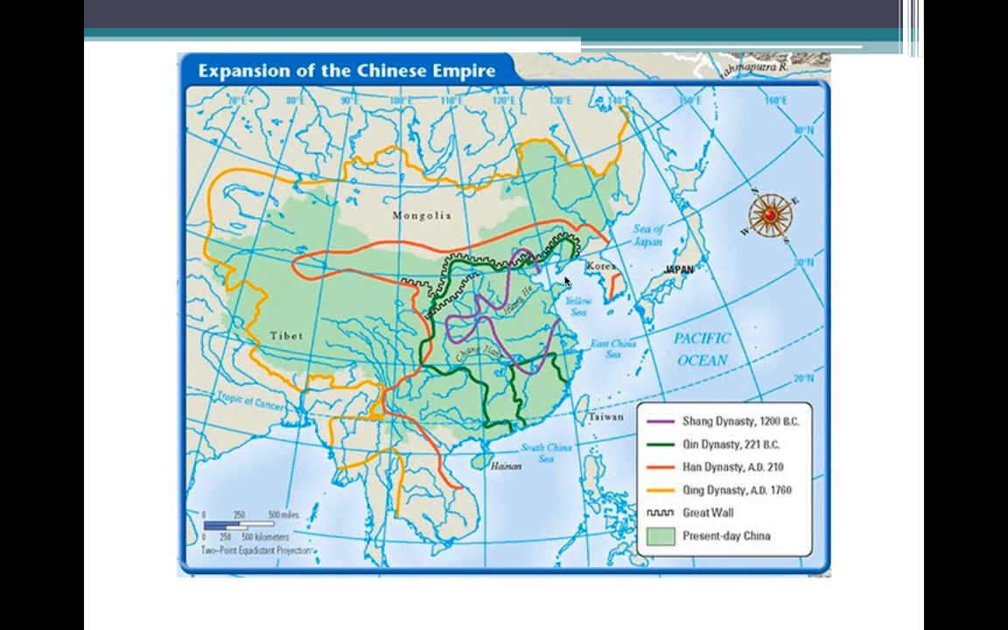So you can see here the first one, and then it spread out a little bit more with the Qin dynasty. There's the Great Wall of China, built to stop the invading Mongolians here. Then you had the Han Dynasty spread out farther, and then the Qing Dynasty went out even farther than that. That was a whole lot of territory. And here's present day. This light green is present day China. It's a little bit smaller than what it was in the Qing Dynasty, but it's still pretty large.